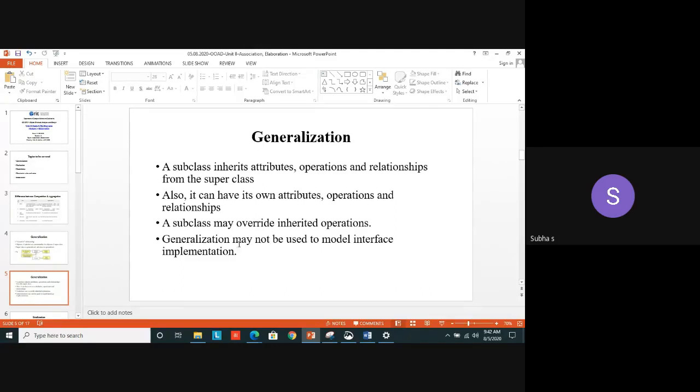But here, one of the drawbacks is that generalization, we can't use it to model the interface implementation, how an interface is used in a programming. We can design that also using the class diagram. In that situation, we can't use generalization because you have to be particular about what kind of interface you are using, like that. Okay. So these are the things with respect to generalization.